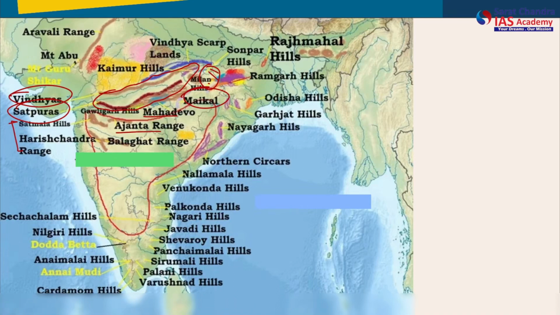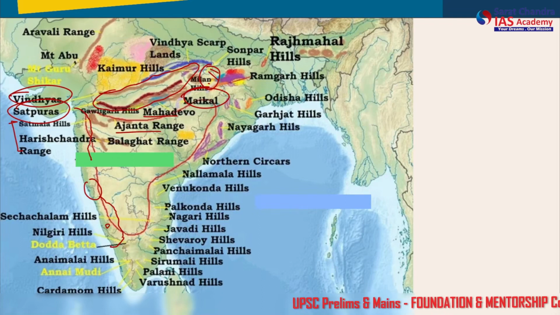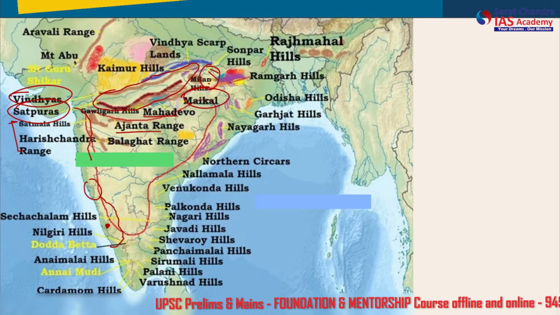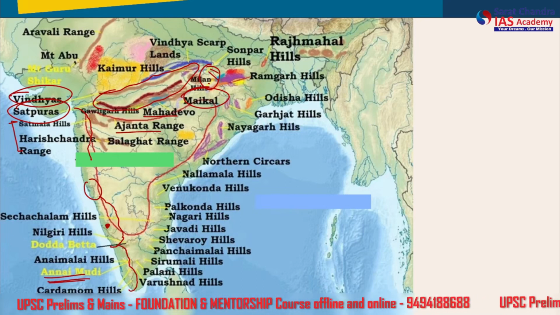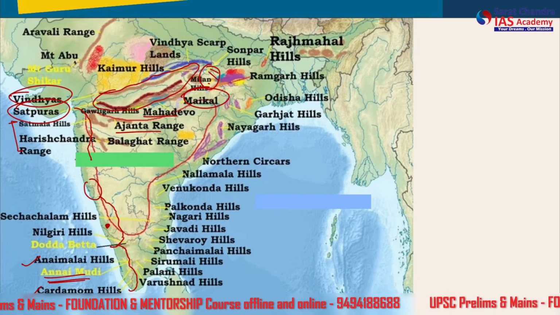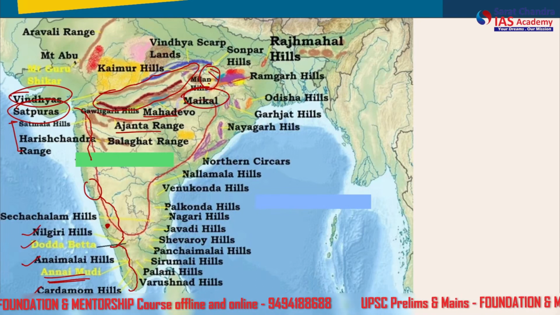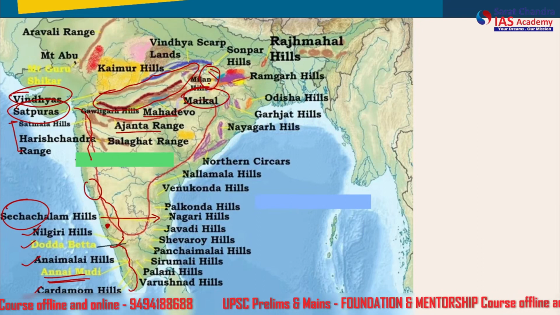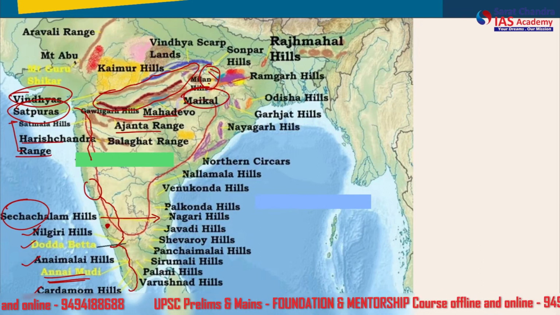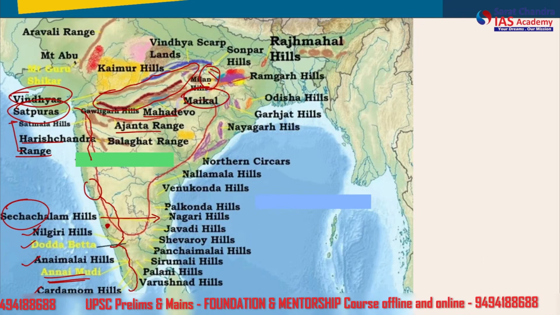They start from the bottom of Maharashtra and also include Goa and Karnataka as well. Baba Budan Hills are a very famous hill of Karnataka here, the highest peak. Then there is Anaimudi in Kerala. This is also the highest peak of the Western Ghats. There is Anamalai, Cardamom Hills, Dodabetta, Nilgiri Hills. This Seshachalam Hills is in the Eastern Ghats, in Andhra Pradesh. Then there is the Harish Chandra Range, etc. So we'll be talking about all this in today's lecture.